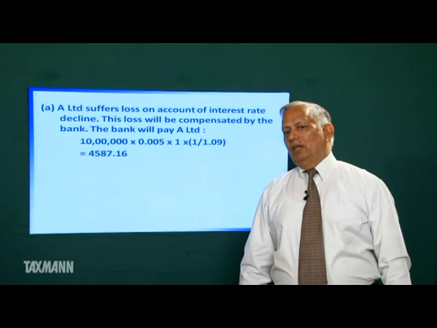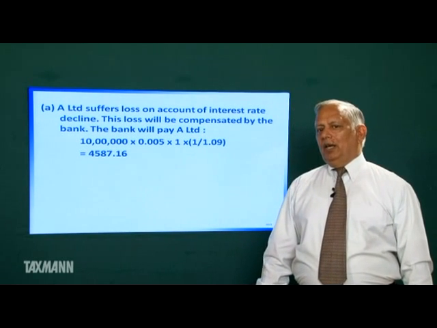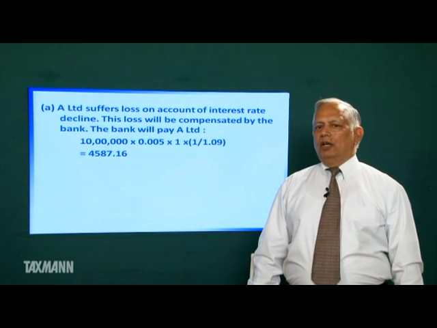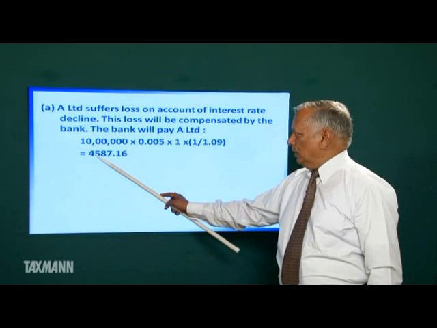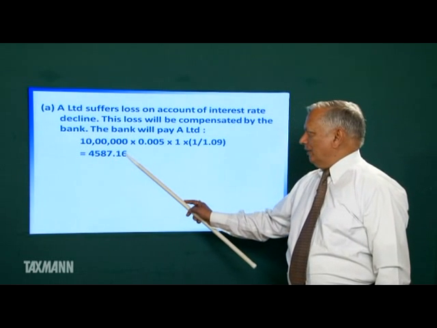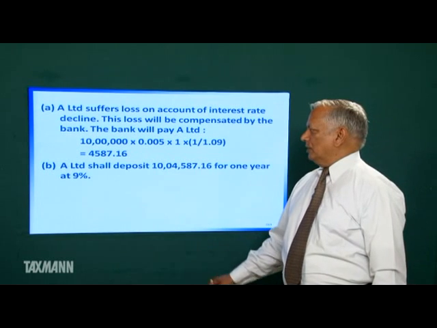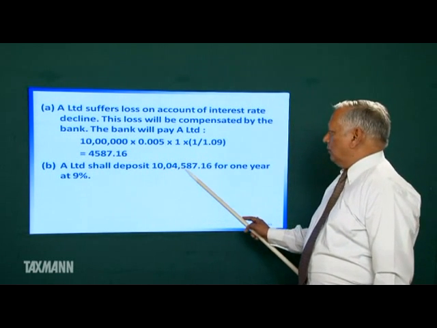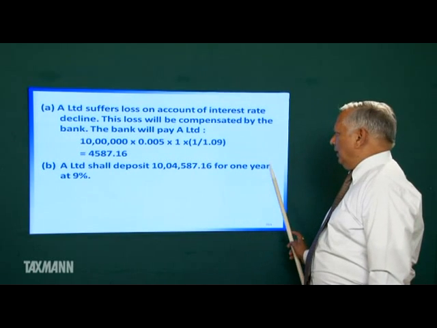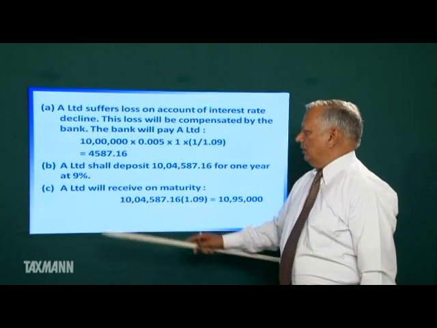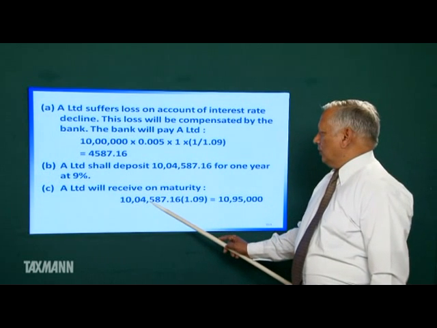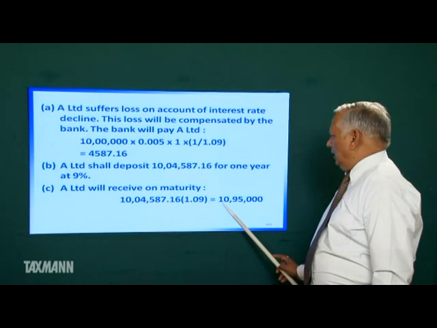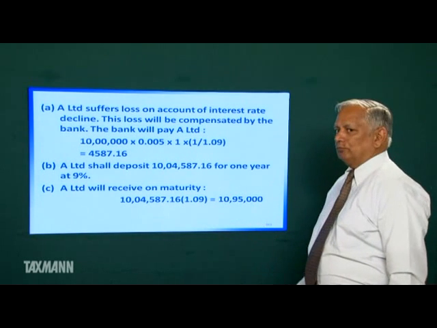Now what will A Limited do? A Limited was to invest 10 lakh. Now A Limited will invest 10 lakh, 4,587.16 at 9%. A Limited shall deposit 10 lakh, 4,587.16 for 1 year at 9%. On maturity, it will receive this amount deposited with 9%, that is 10 lakh 95,000.